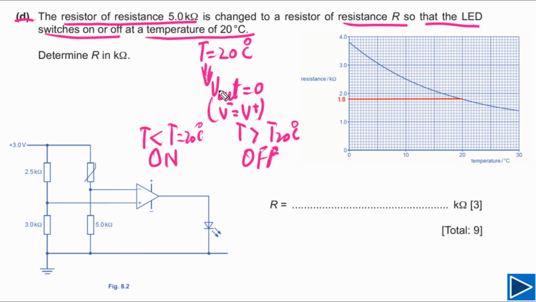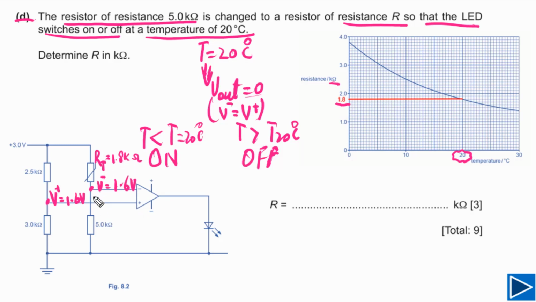Now let's try to understand how we can answer based on this understanding. V negative is equal to V positive. It means the potential at this point, V plus, is equal to 1.6 volt, and V negative at this point is also equal to 1.6 volts. Next thing, we need to find out the resistance of this thermistor. If you look at this graph, at a temperature of 20 degrees Celsius, the resistance of the thermistor is 1.8 kilo ohms. So we can also write down here RT is equal to 1.8 kilo ohms.